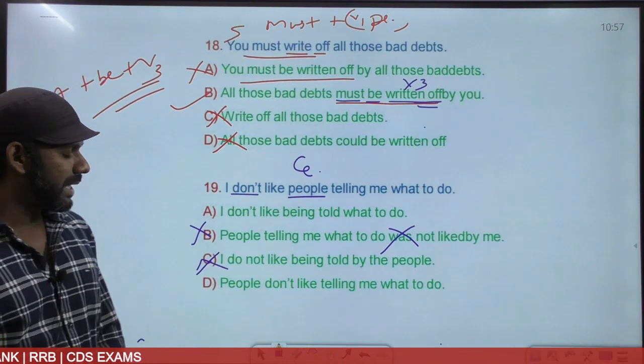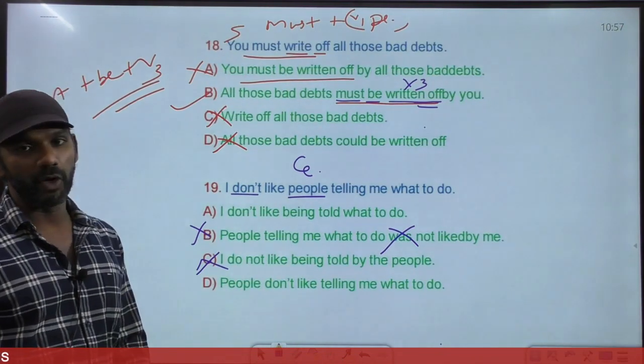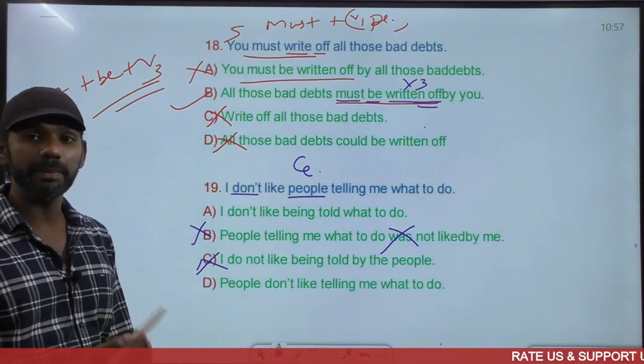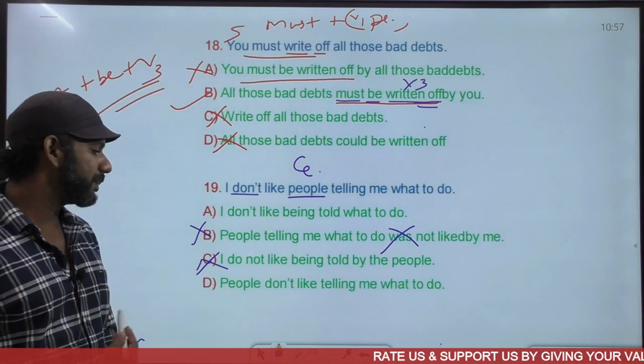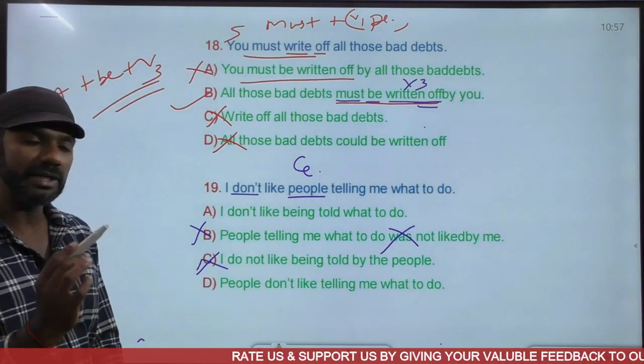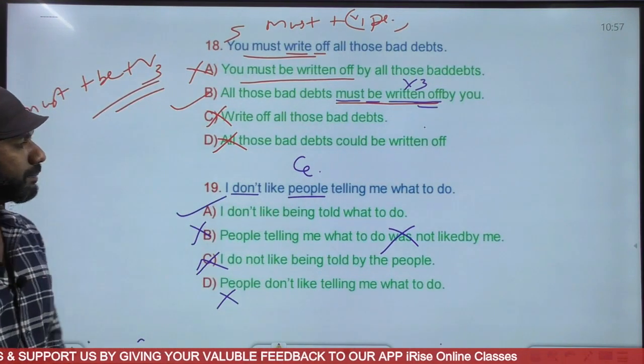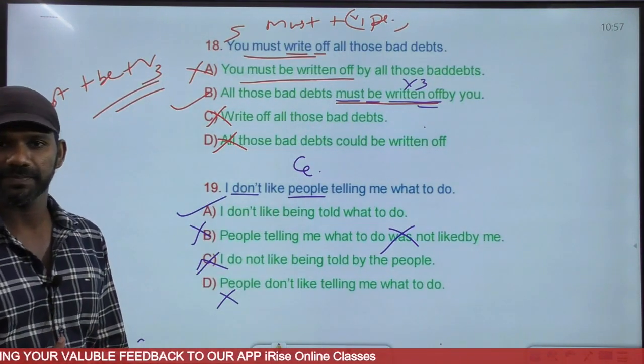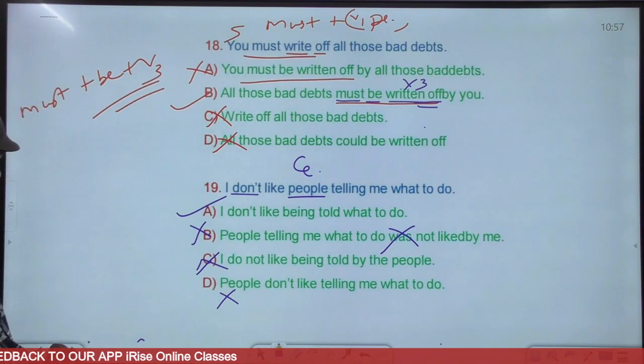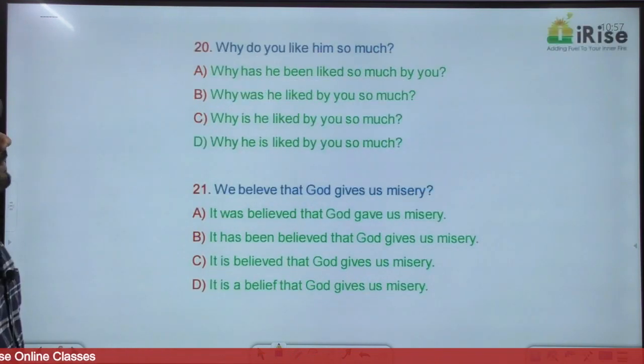Come to option D. People don't like telling me what to do. The question is, I don't like people telling me what to do. People don't like telling me what to do. Completely different meaning. Eliminated. The answer must be option A. I don't like being told what to do. Clear? Come to the next one.